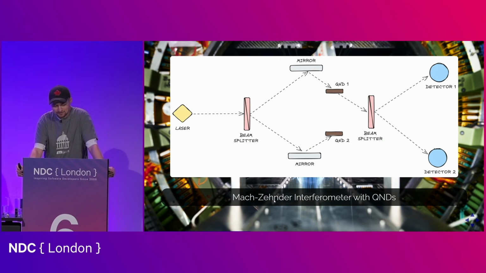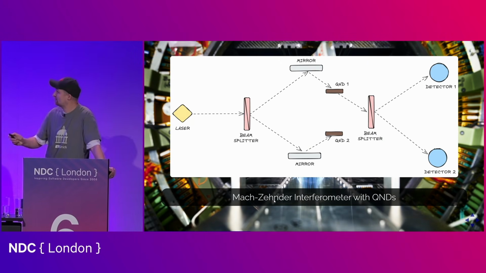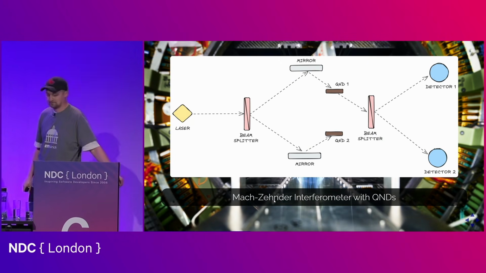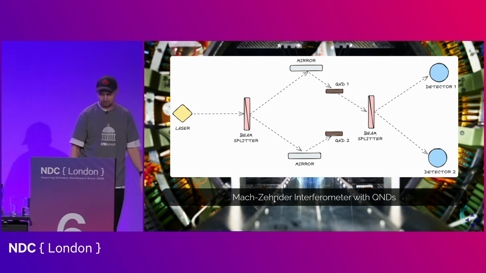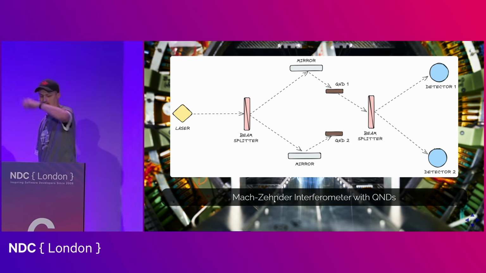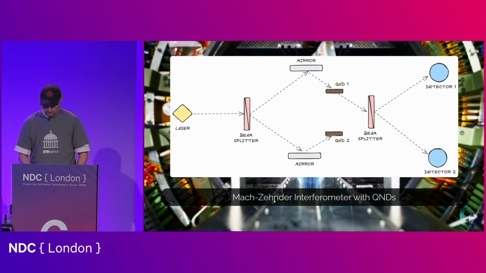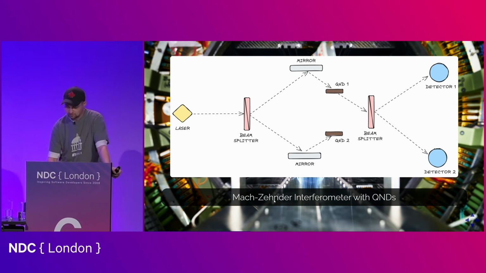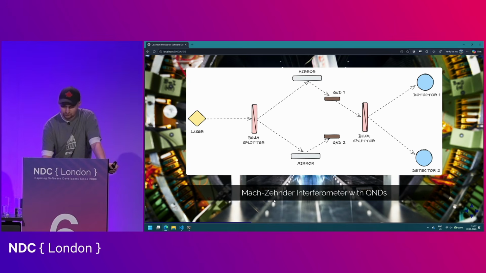So this is the updated setup. We've now added these brown boxes here. These are the so-called quantum non-demolition traps. These are detectors that do not destroy the photon, but just allow it to continue. But as soon as we stick those quantum non-demolition traps in, weird things happen.